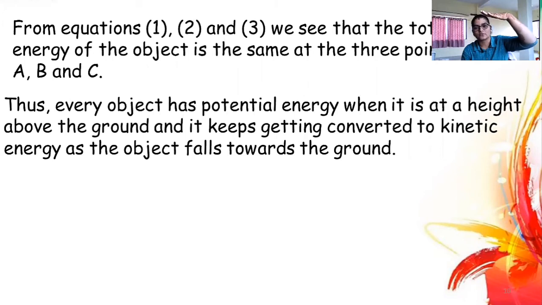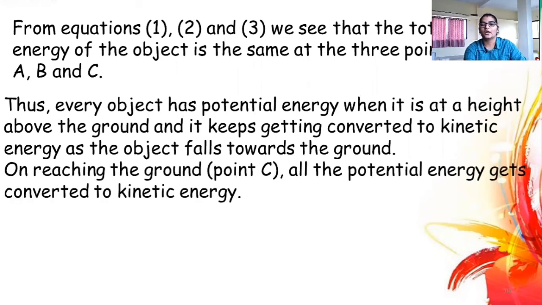When the object starts to fall towards the ground, its potential energy is being converted into kinetic energy, and therefore on reaching the ground, at point C, all the potential energy gets converted to kinetic energy.